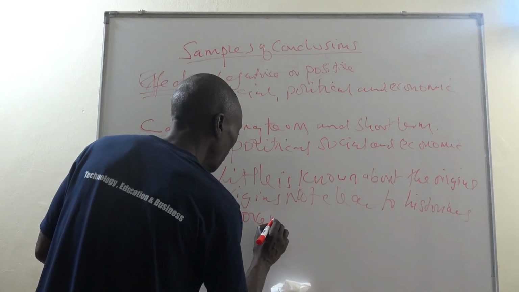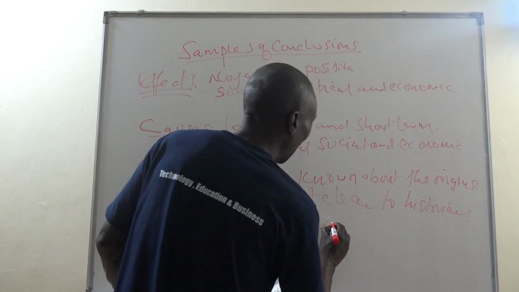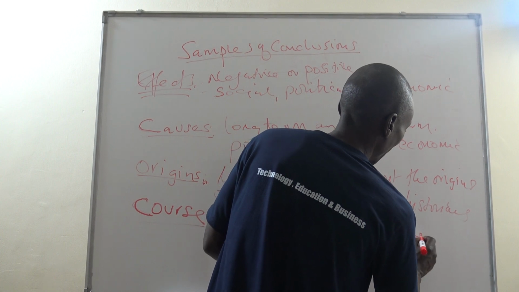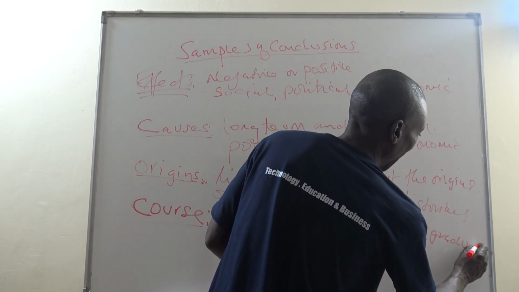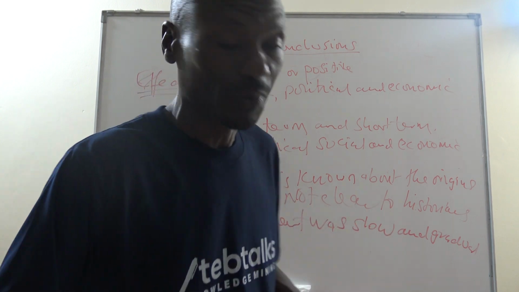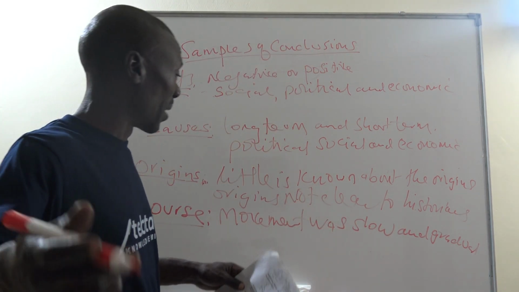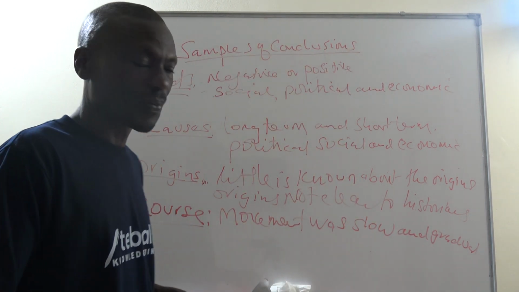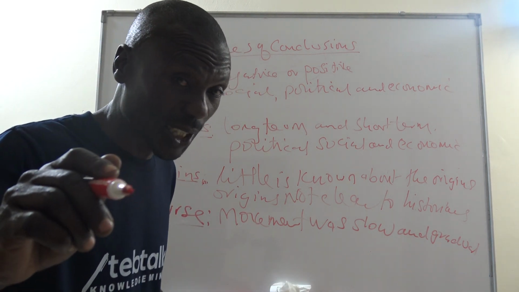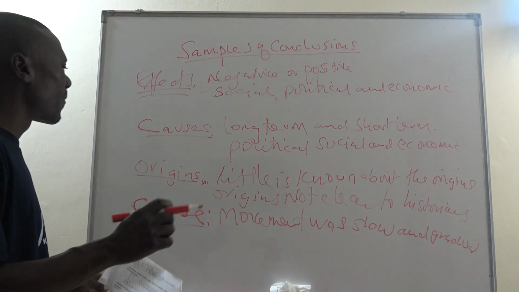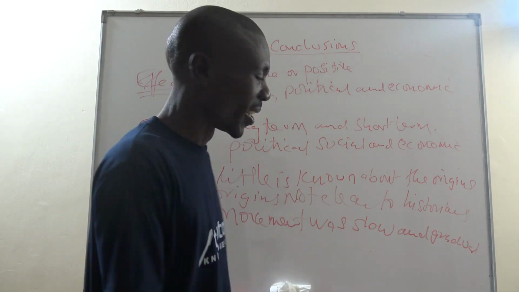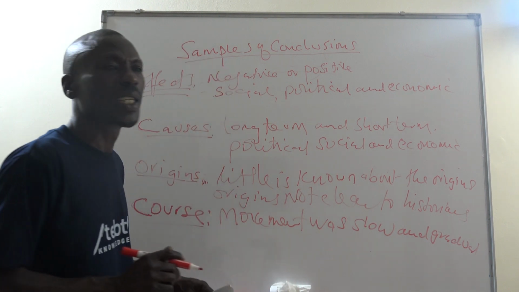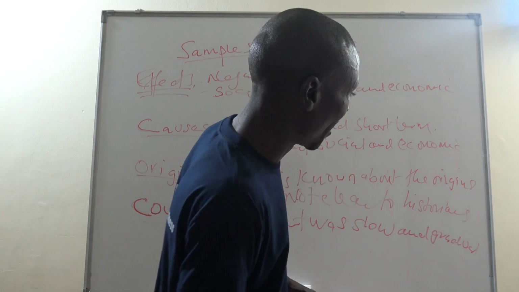movement was slow and gradual. For example, if it is a migration, you say the movement of the Bantu or the Nguni was slow and gradual. That's how you are going to state it, if it is on migrations. But if it is on a rebellion, you can also change that: the rebellion started slowly and gradually and later became violent.